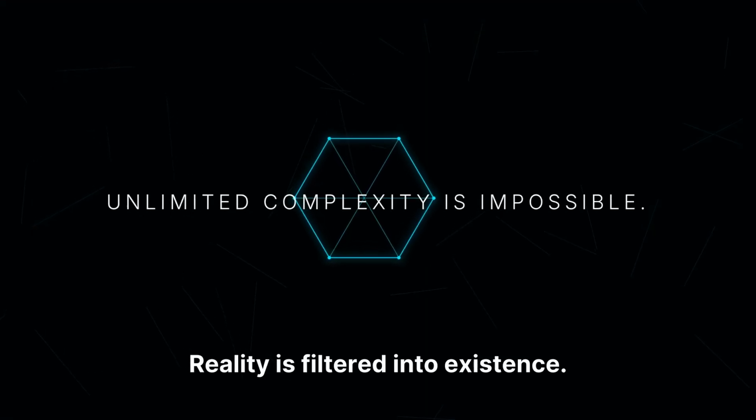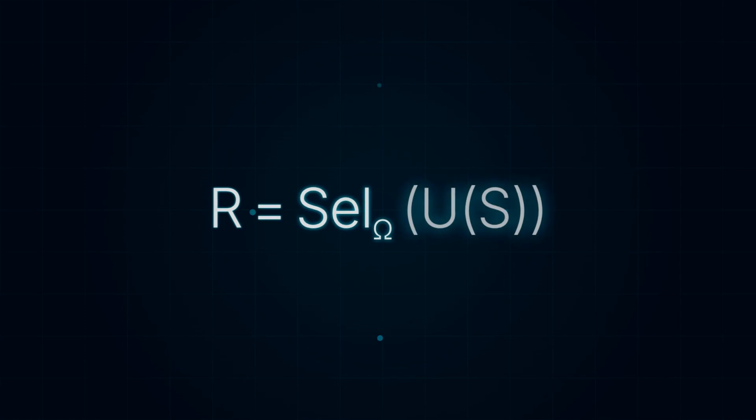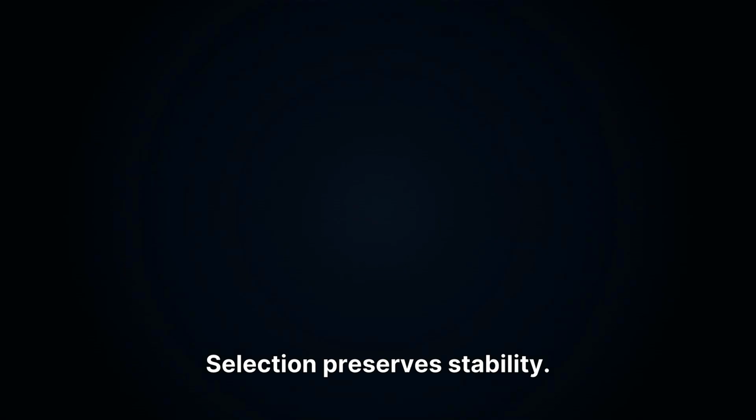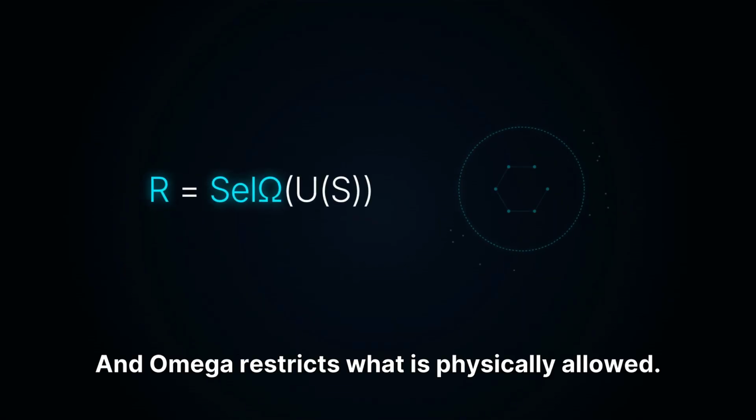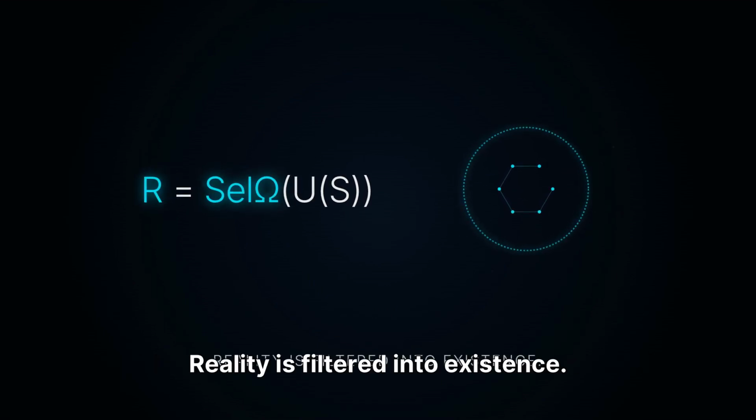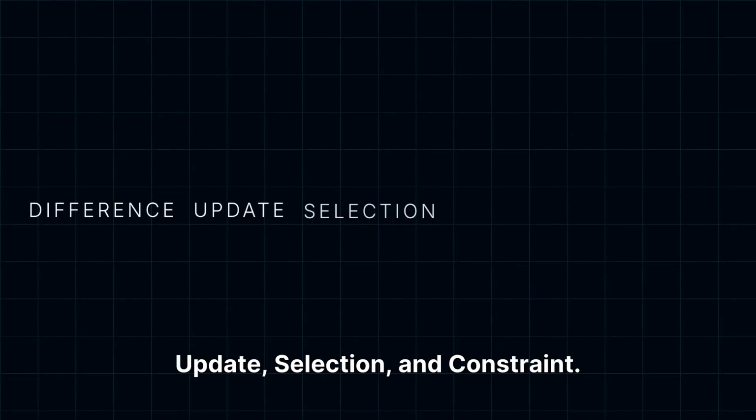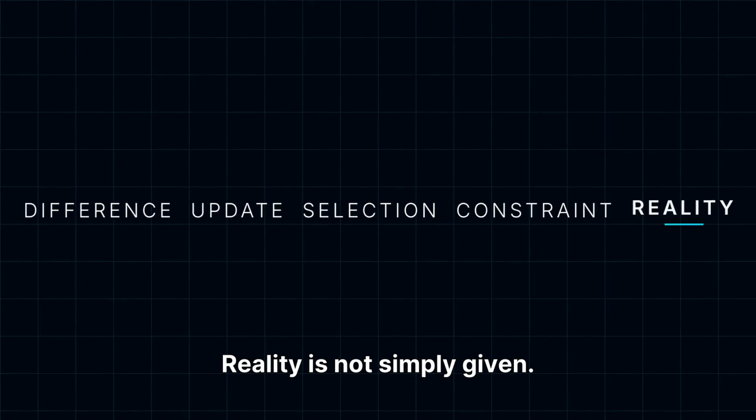Reality is filtered into existence. Reality is not random. Reality is filtered structure. Everything possible exists inside S. Everything changes through U. Selection preserves stability, and omega restricts what is physically allowed. Reality is filtered into existence. Reality now emerges through 4 stages: difference, update, selection, and constraint. Reality is not simply given.